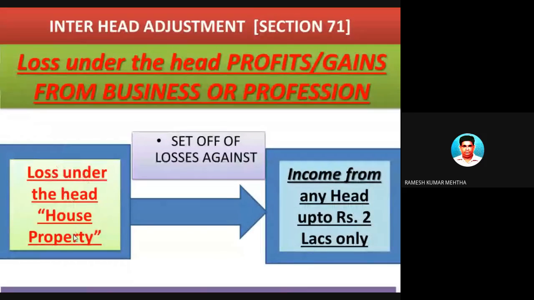Loss under the head house property can be set off against income from any head, that is income from business, or income from speculative business or non-speculative business, or specified business, or capital gains, short-term or long-term capital gains, with specified conditions, and it can be set off to the tune of a maximum ceiling of rupees 2 lakhs only.